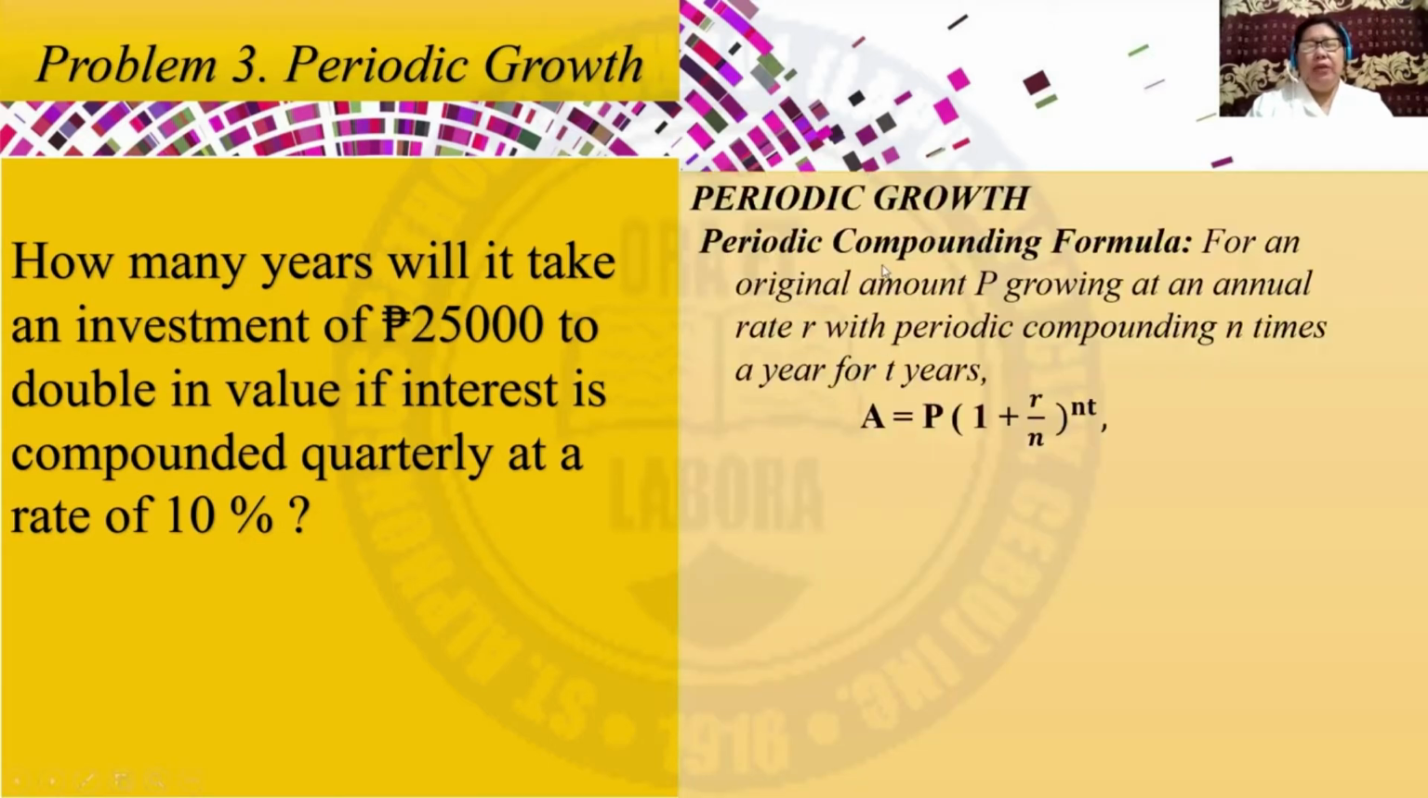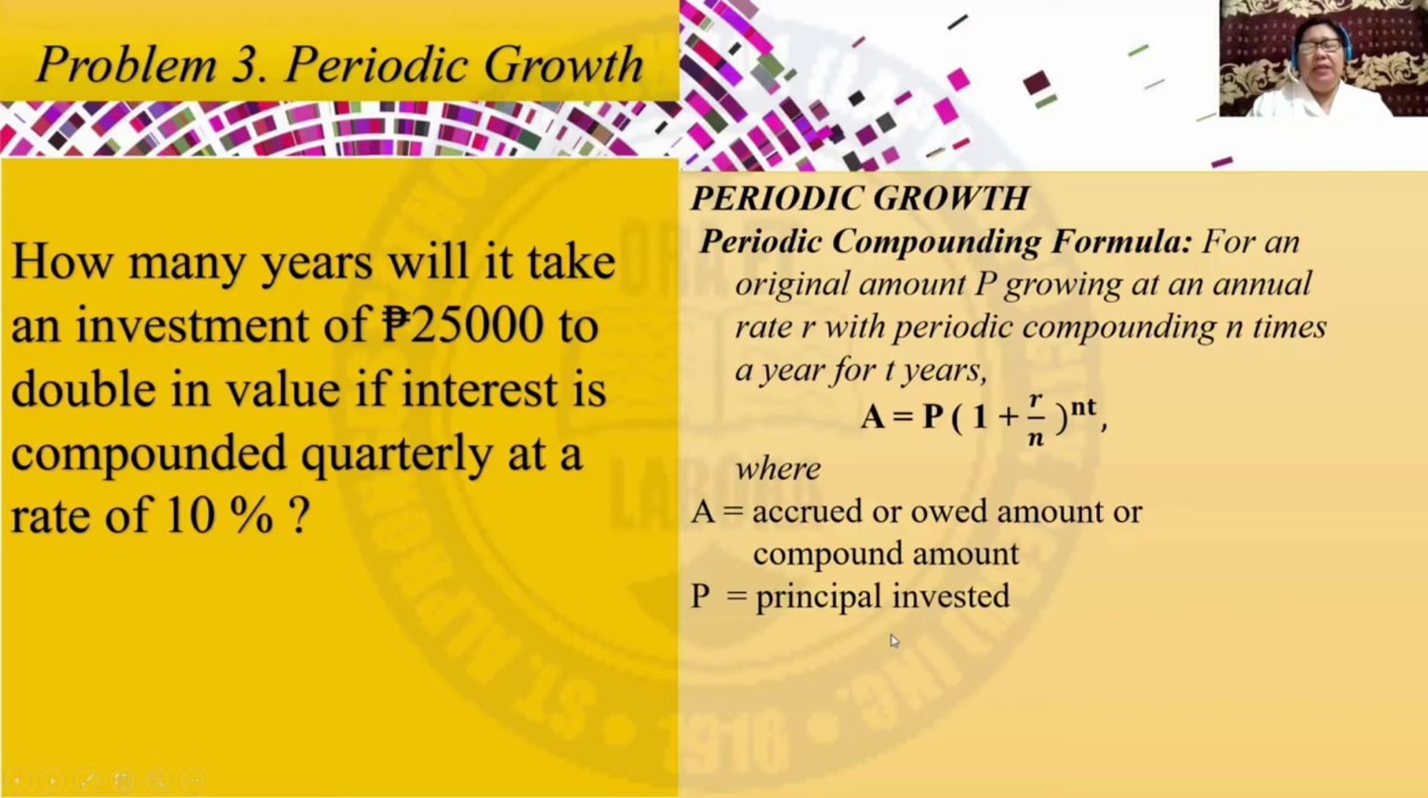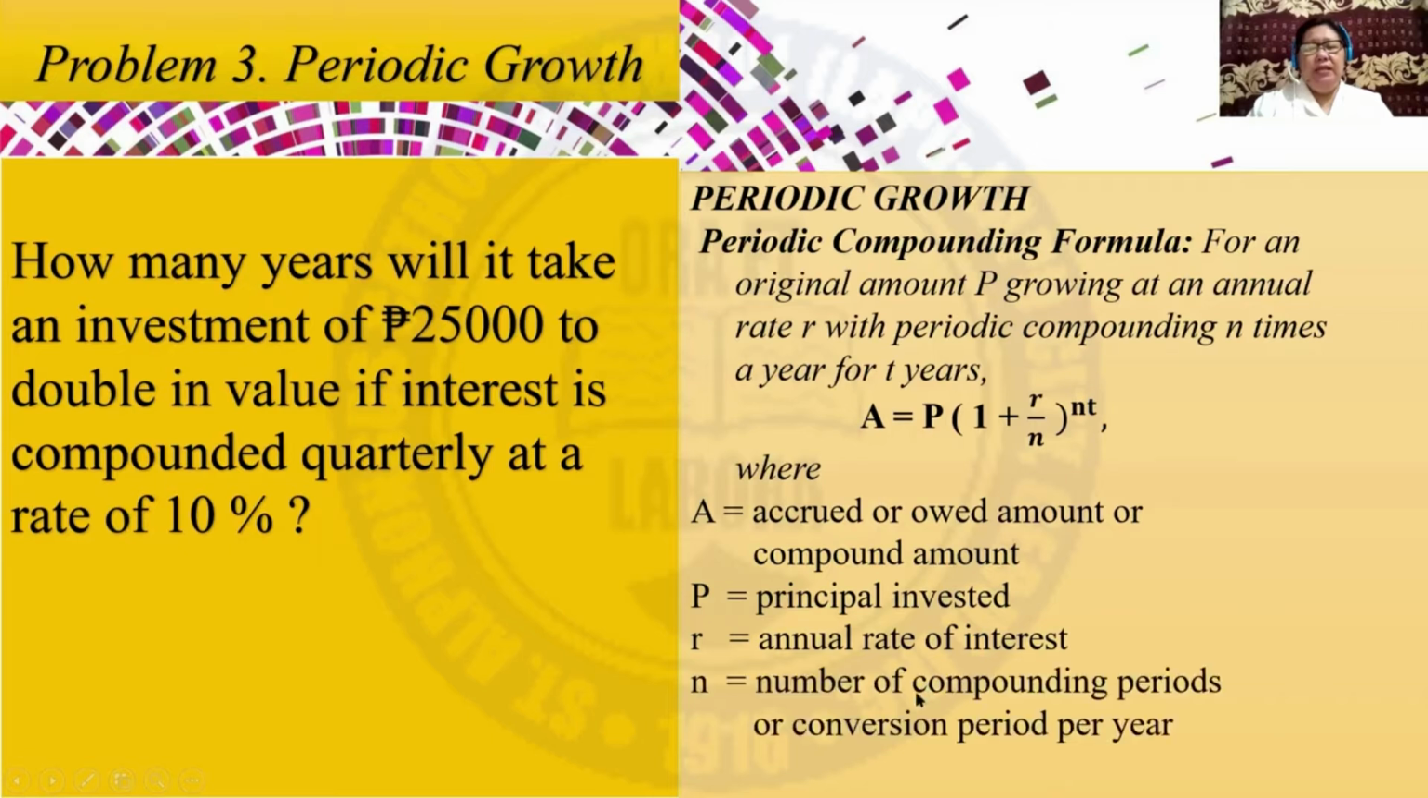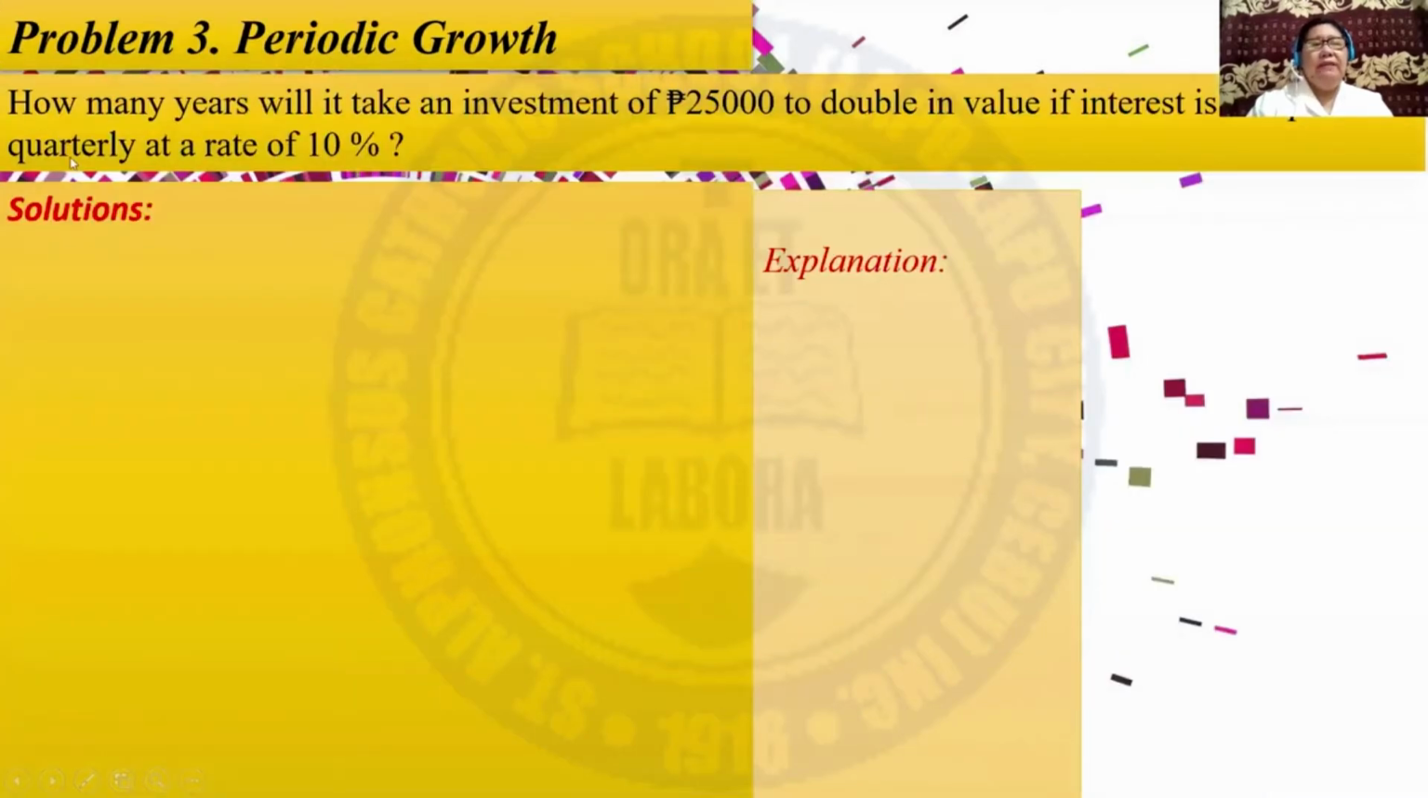Let us have first the periodic compounding formula, which is A is equal to P times the quantity 1 plus r over n raised to nt, where A is the accrued or owed amount or the compound amount. P is the principal invested. r is the annual rate of interest. n is the number of compounding periods or conversion periods per year. And t is the number of years. Let us have the solutions.